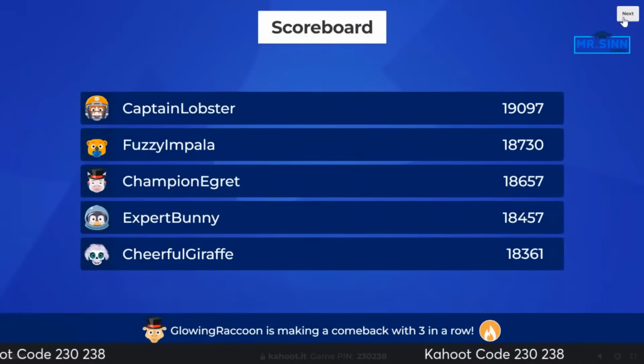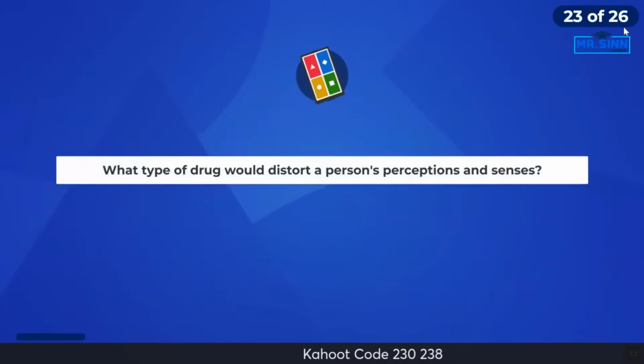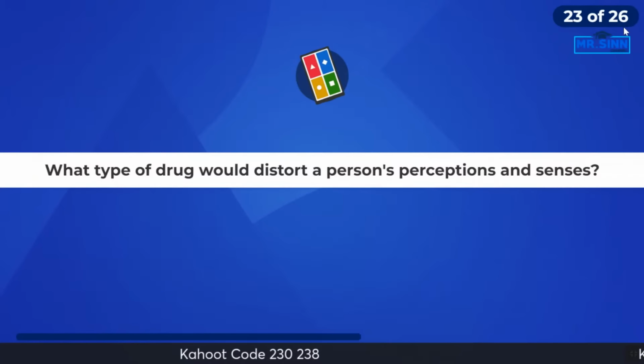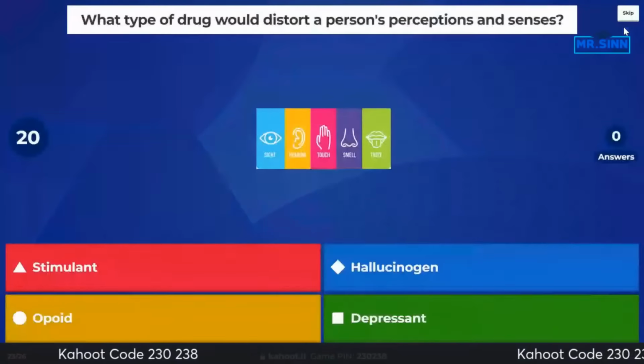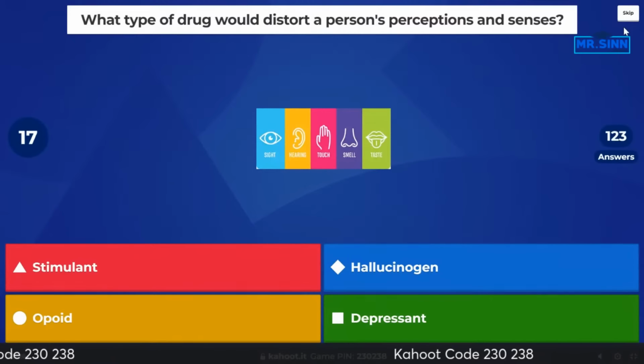Next question coming up. 23 of 26. What type of drug would distort a person's perceptions and senses? So we're looking at some drugs here.